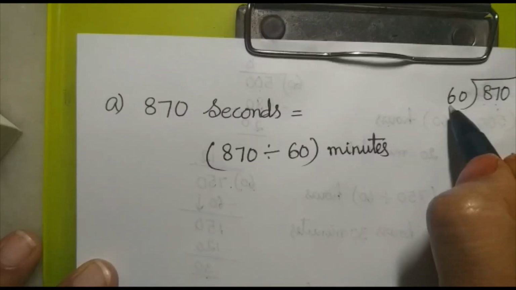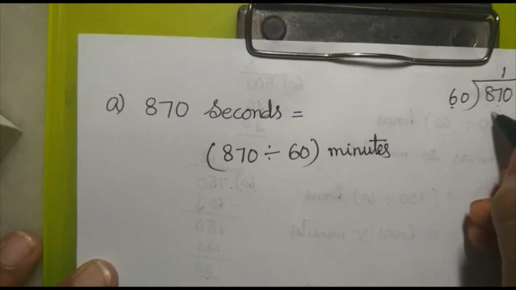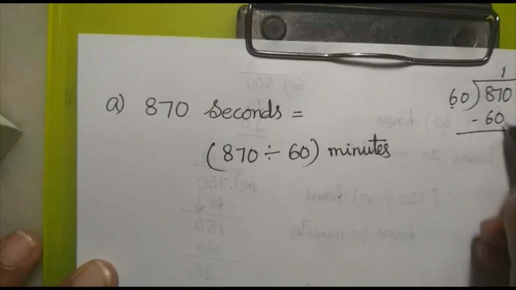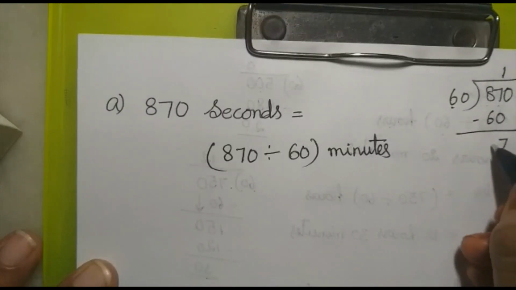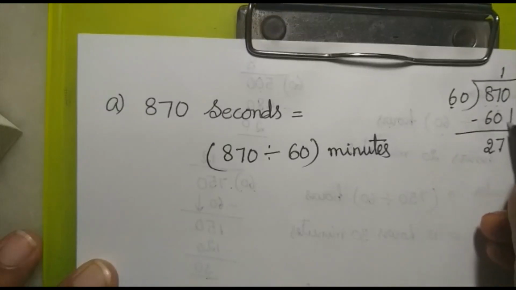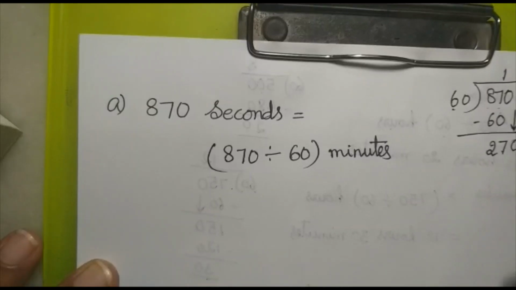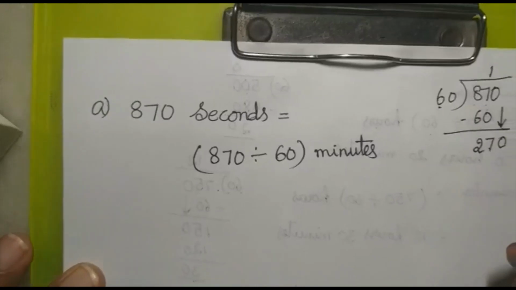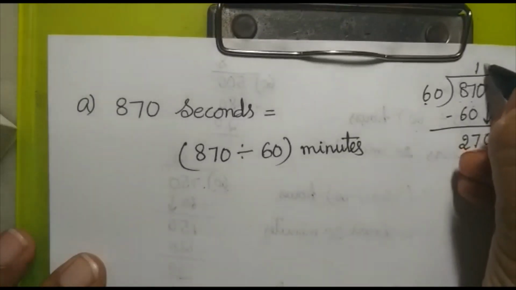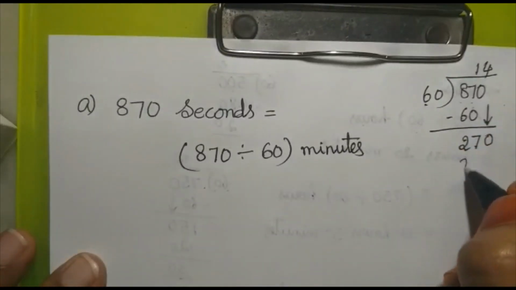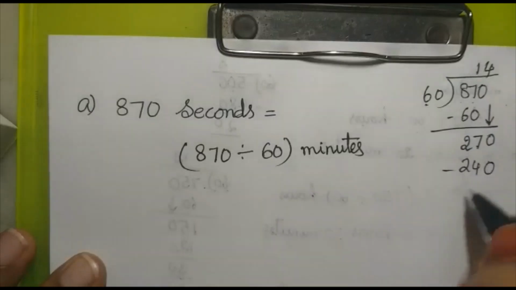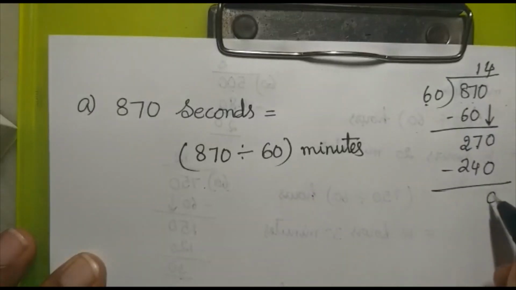6 twos are 120. So we'll go with 1. 6 ones are 60. 7 minus 0, 7. 8 minus 6, 2. Now 0 will come down. Yes. What is the nearest number for 270 in the 60 table? Yes, children, very good. 6 fours are 240, right? Now 0 minus 0, 7 minus 4, 3.